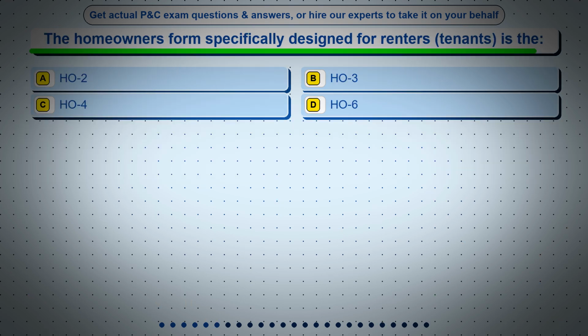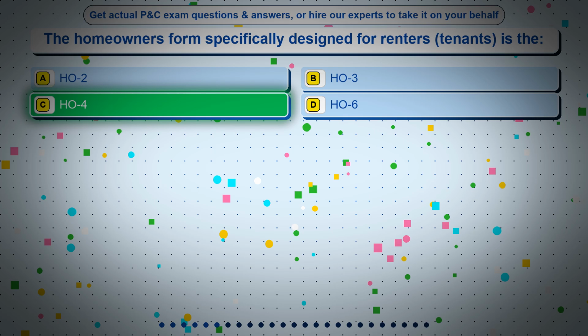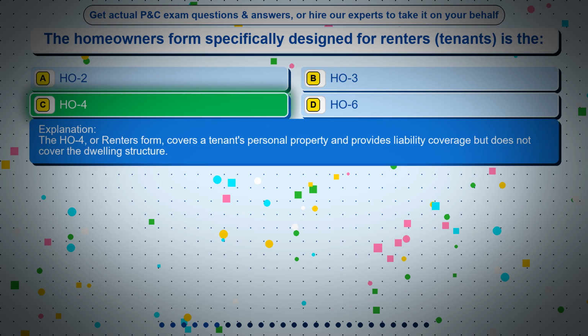Question 6. The homeowners form specifically designed for renters, tenants, is: option A, HO2; option B, HO3; option C, HO4; option D, HO6. The correct answer is option C, HO4. The HO4, or renters form, covers a tenant's personal property and provides liability coverage but does not cover the dwelling structure.